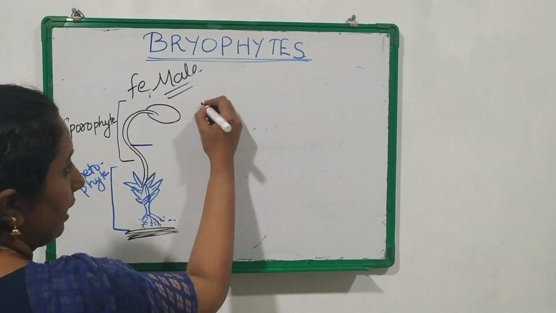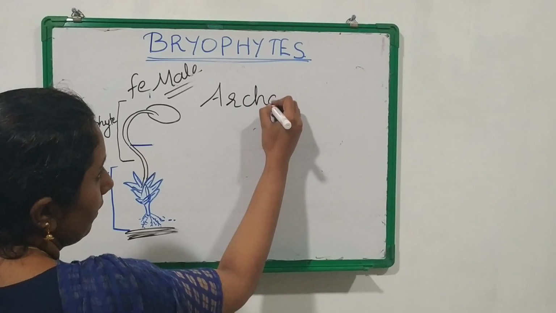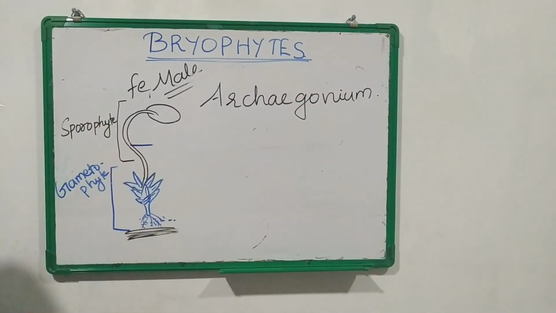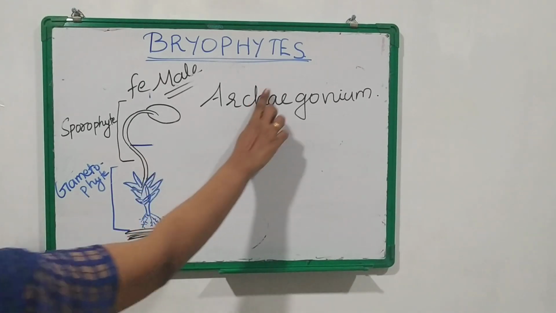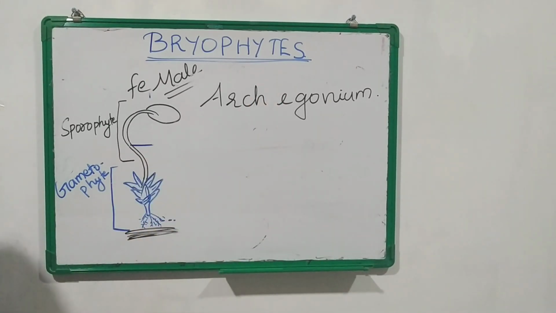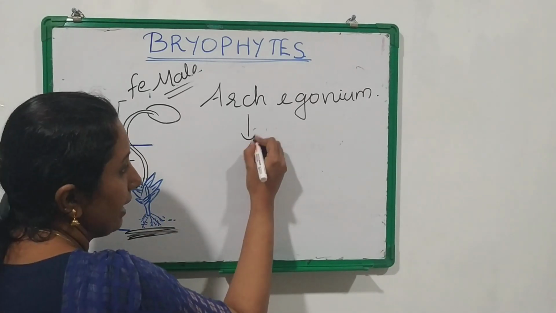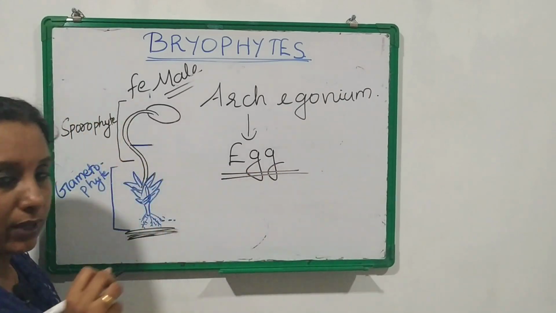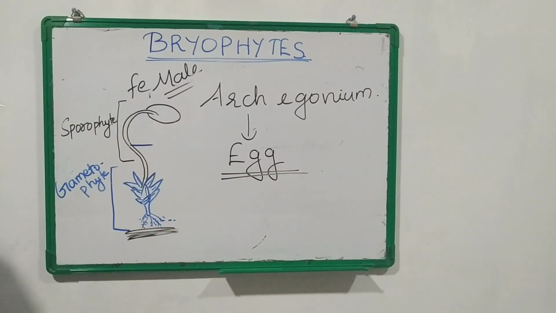The female reproductive organ is known as archegonium. Okay, the male reproductive part was antheridium and the female reproductive part was archegonium. Okay, there is no extra A here, archegonium. Female reproductive part is called archegonium and it will produce female gametes called egg. Okay, female gamete is known as egg. So, male gamete, that is antherozoids, and female gamete is known as egg.